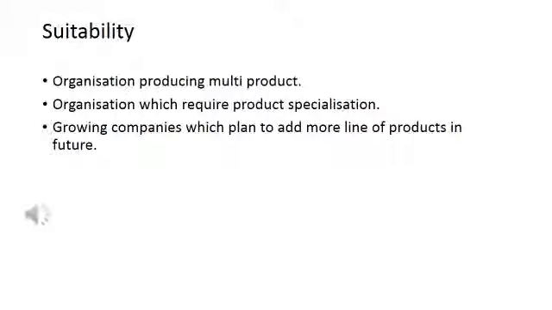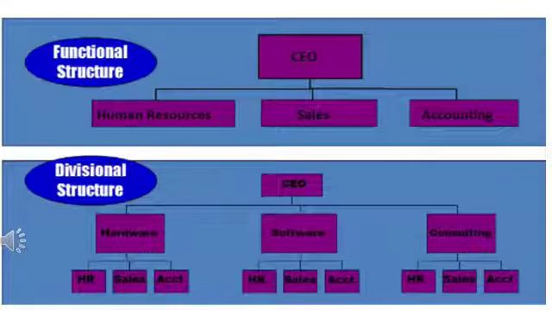You can easily understand the difference between functional structure and divisional structure by looking at this diagram. In functional structure there is functional specialization, which means under the CEO there are departmental heads and there are 3 departments. In divisional structure you can see there are 3 divisions: hardware, software, and consulting.